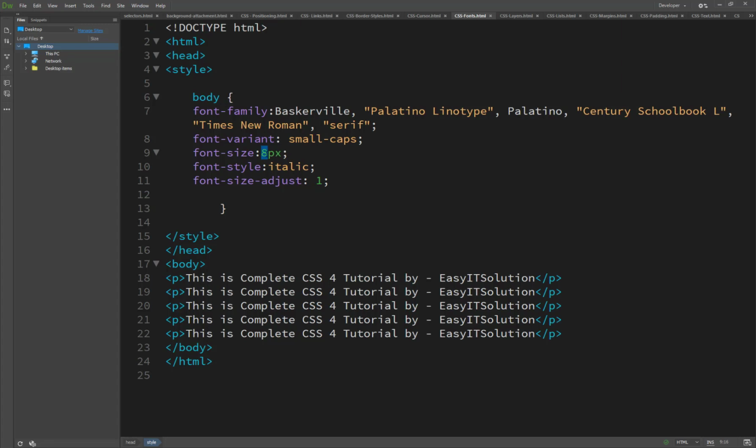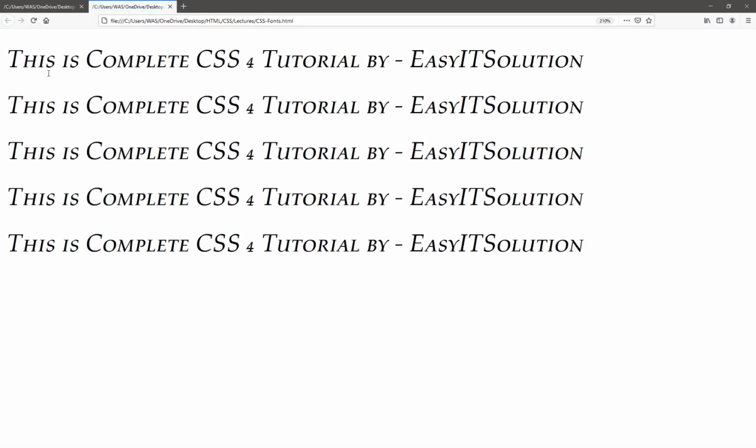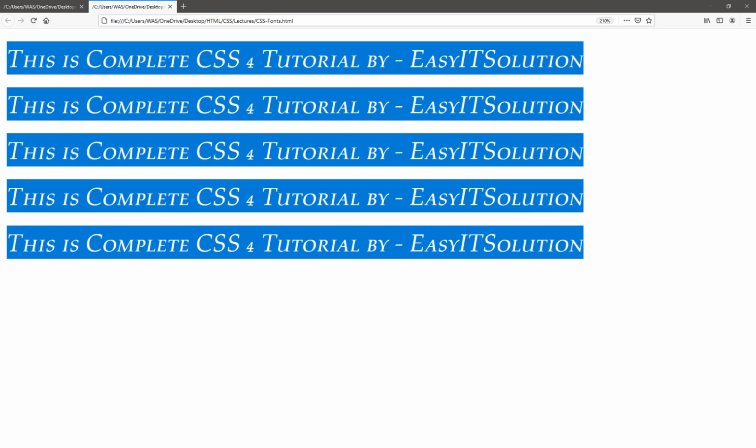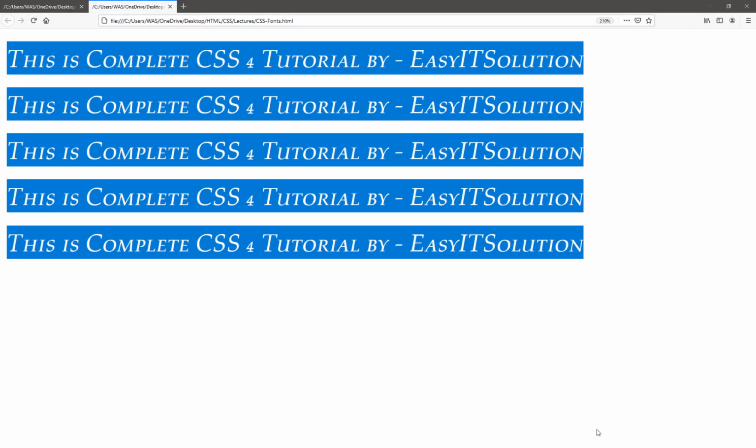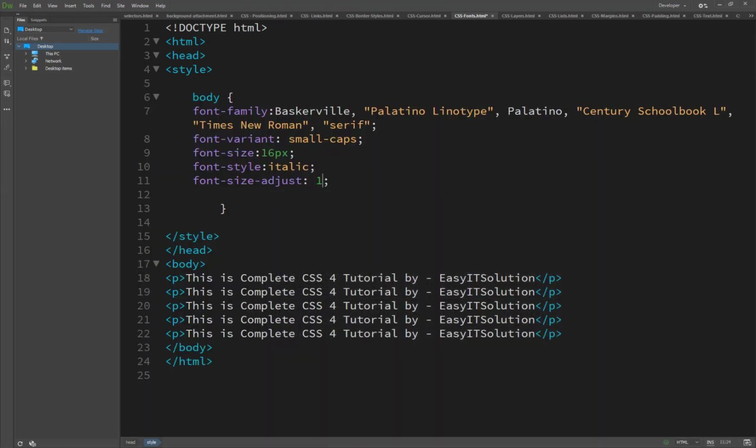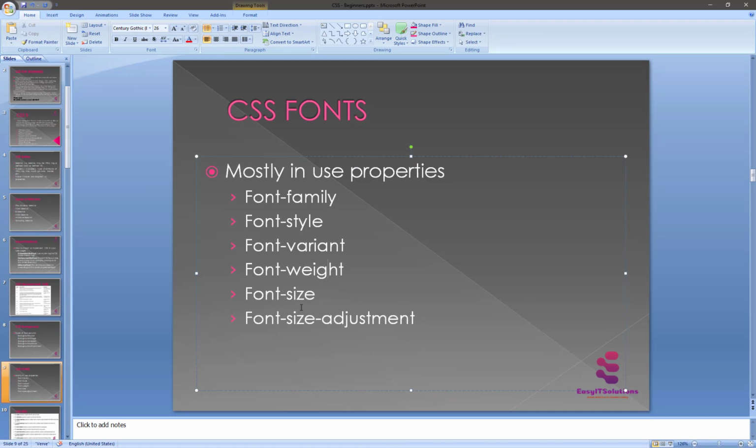If I set 16 and use the font size adjustment, giving extra height, the font size is now approximately 160 pixels, because 16 is multiplied by 10. So 1.0 means 1 multiplied by 10, and the font size is set at 160 pixels here. So this is the font size adjustment.